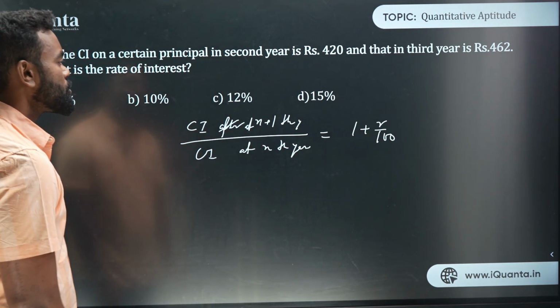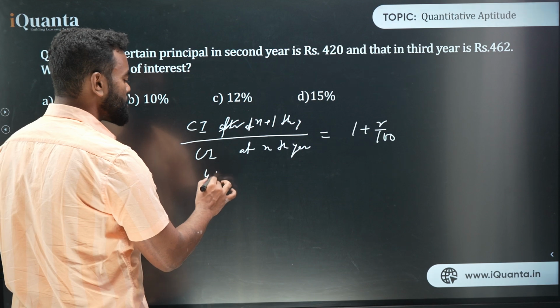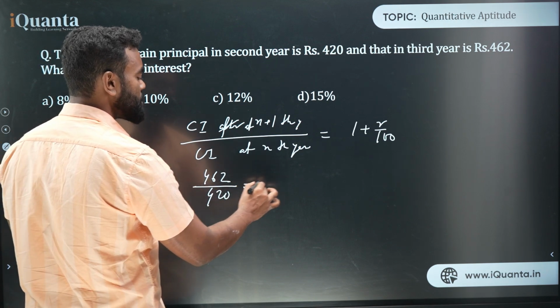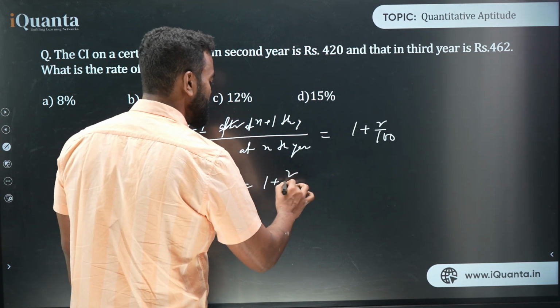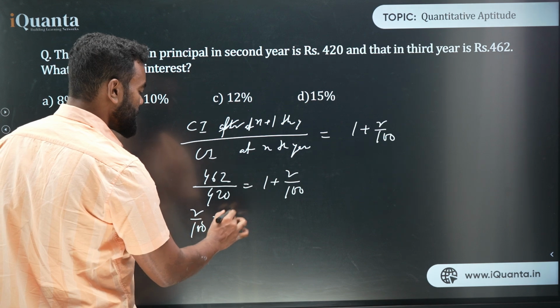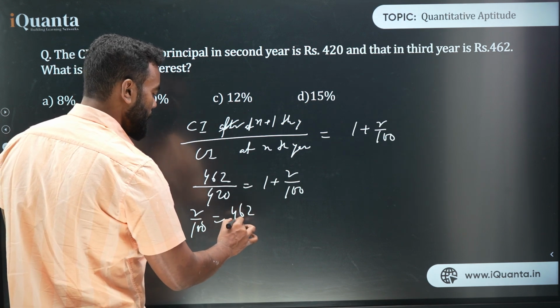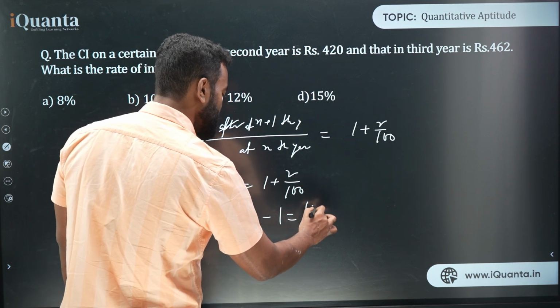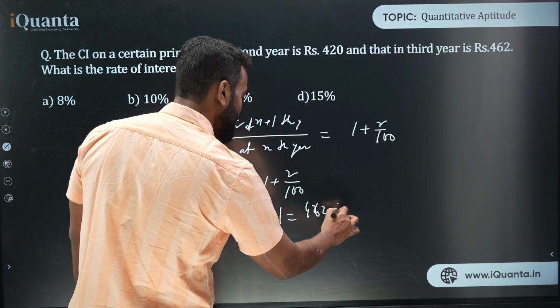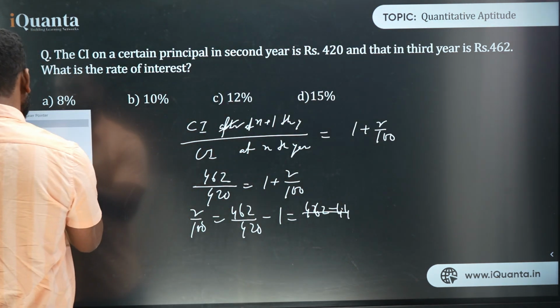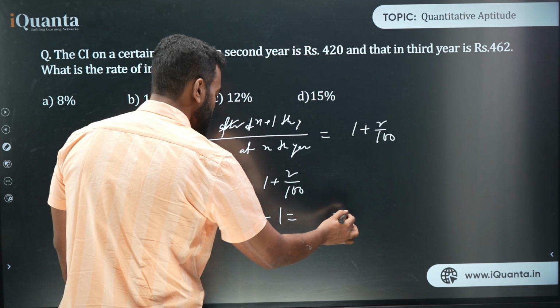So I can say now 462 upon 420 is 1 plus R upon 100. So R upon 100 is 462 by 420 minus 1, which is 462 minus 420